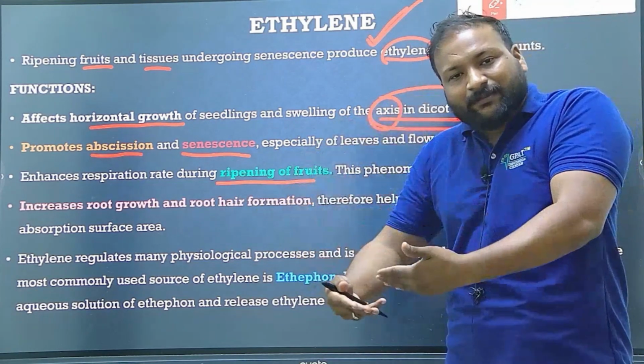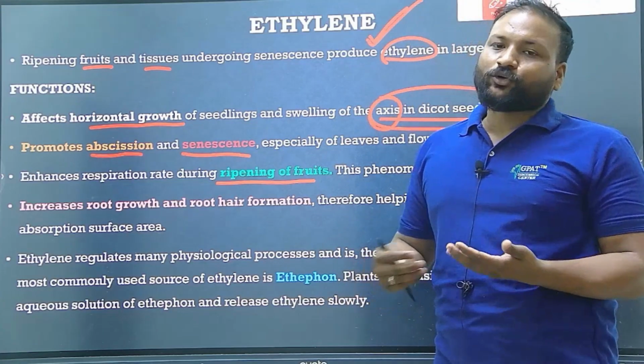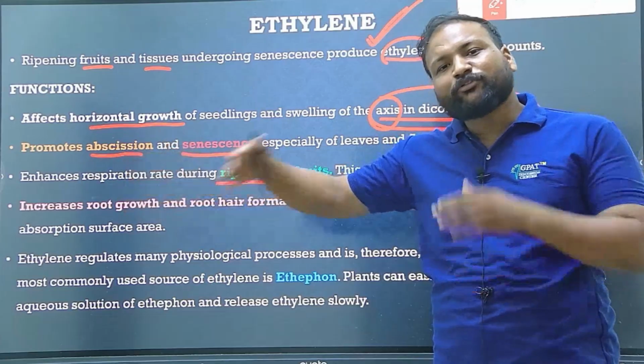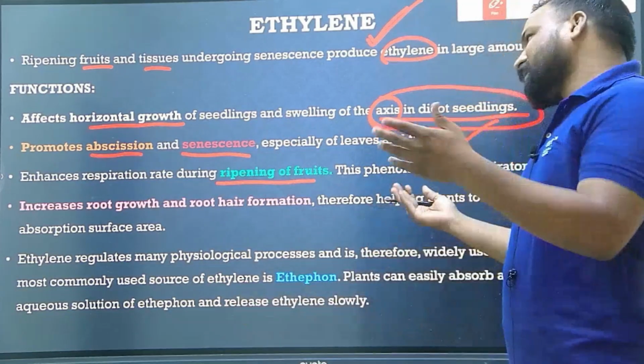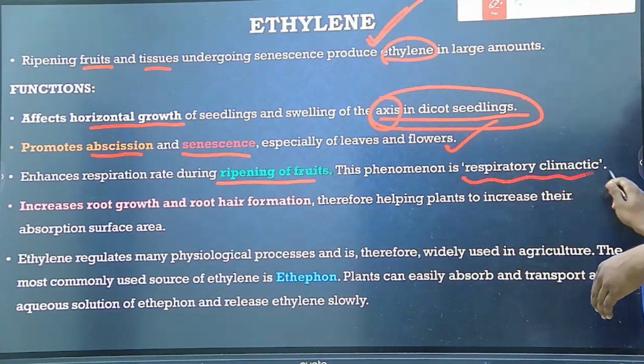In order to ripen the fruit or leaf, what they need to do is expel more amount of ethylene from the fruit. Thereby they can easily ripen. And this phenomenon is known as respiratory climacteric.